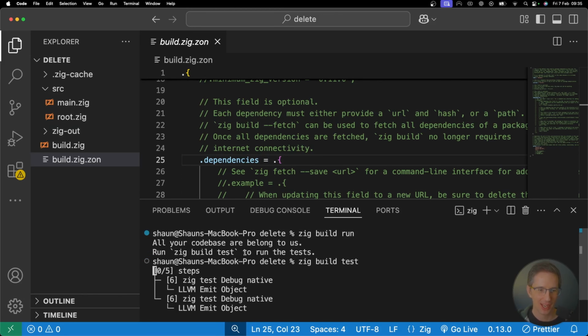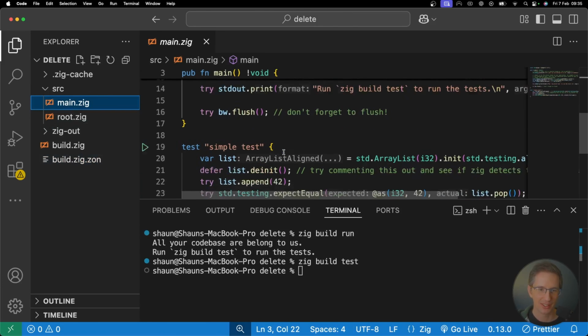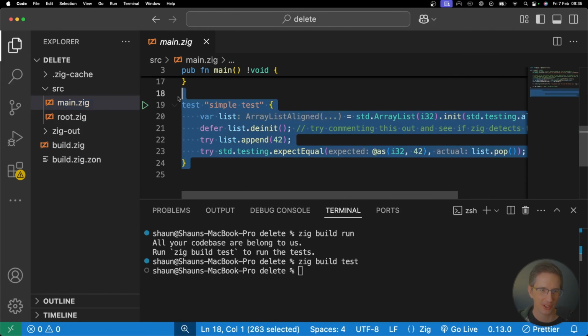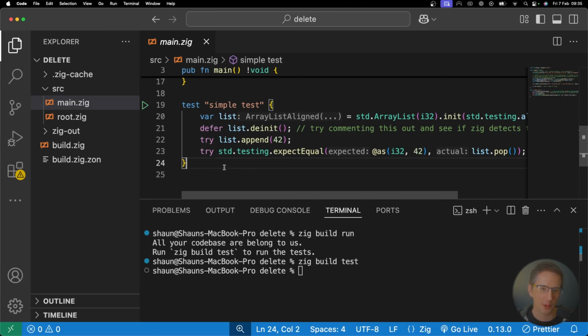So how and why is it showing me those messages? Well, if I go to main.zig here, you can see the Zig code and also the unit test over here, which is where it's running that from. Again, comparing this to Rust, I love the Rust unit testing and how it works, the modularity of that, everything. I absolutely love that. I'm going to try to stop comparing to Rust.